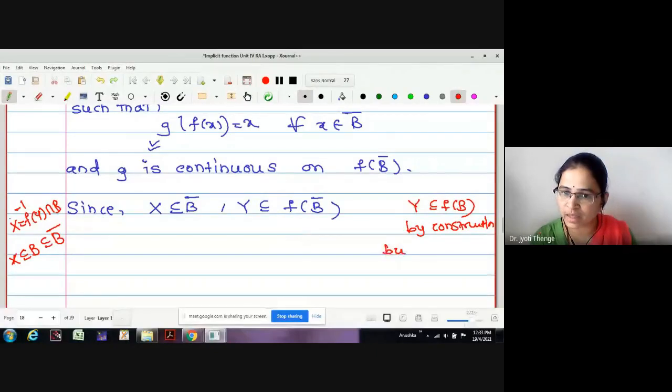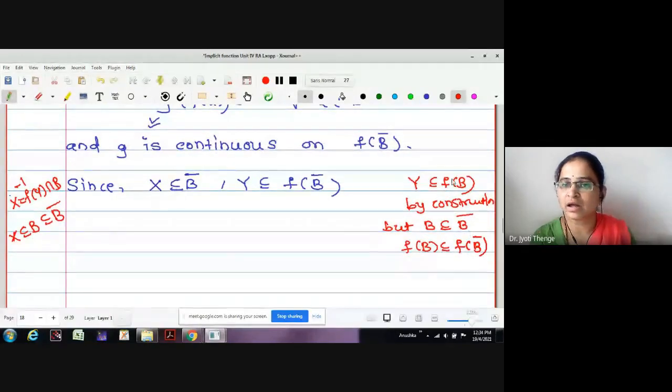But b is contained in b bar, correct or not? Because b bar is the ball with its boundary, so the ball must be contained in b bar. Then what about f of b? f of b is contained in f of b bar. Correct? Now y is an open ball in f of b, but f of b is in f of b bar. Therefore, may I say y is contained in f of b bar.